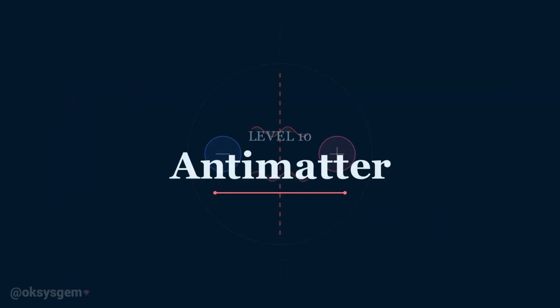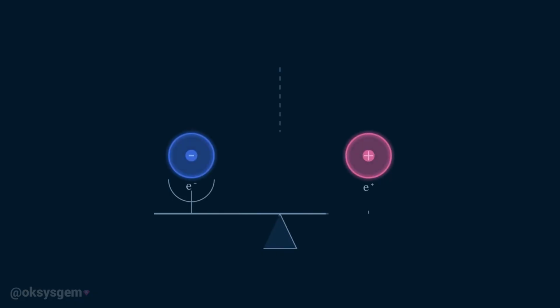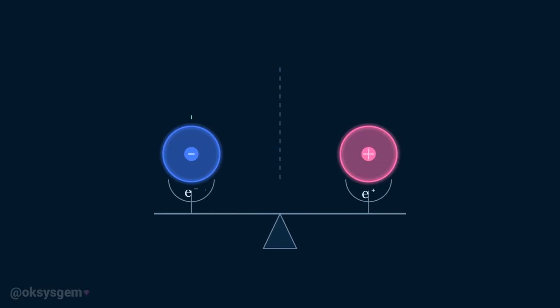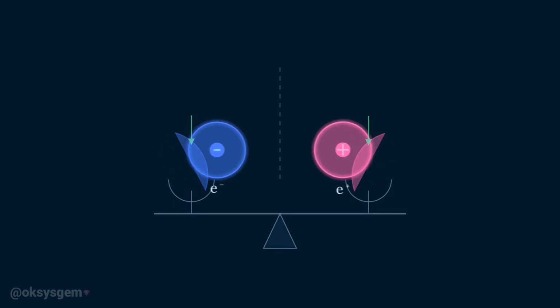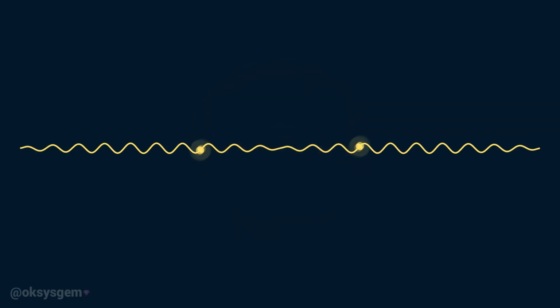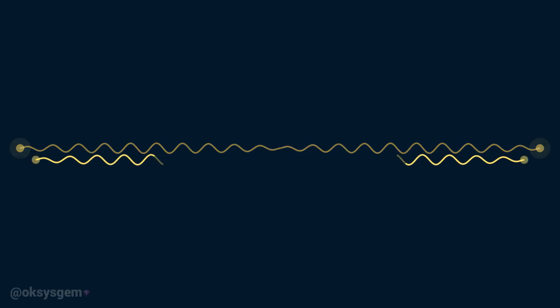Level 10, Antimatter. Antimatter is not simply matter with negative mass, nor is it an upgraded form of ordinary matter. Every known matter particle has a corresponding antiparticle with the same mass but opposite electrical charge and certain reversed quantum properties. The electron's antiparticle, for example, is the positively charged positron. When a particle meets its antiparticle, they can annihilate. Their mass is converted into other forms of energy, commonly producing high energy photons or additional particles.